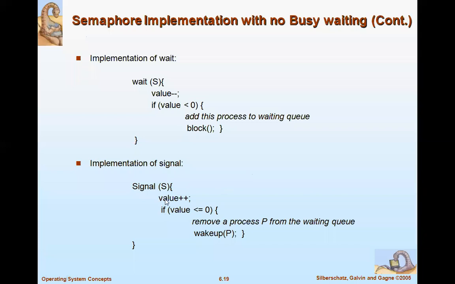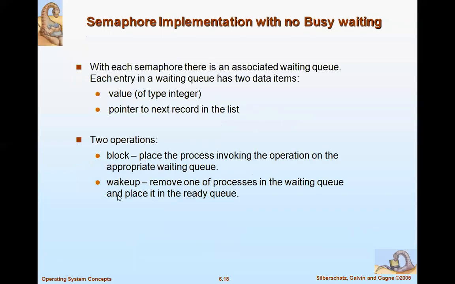Signal is the same thing here. Call the signal function and increment the value. If the value is less than or equal to 0, remove a process from the waiting queue. So when do we add and when do we remove? As I just told you, block and wake up. We add in block, and we remove in wake up.